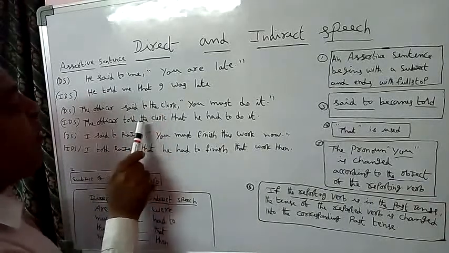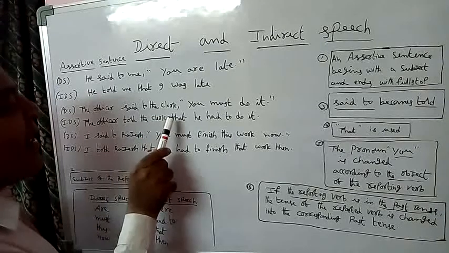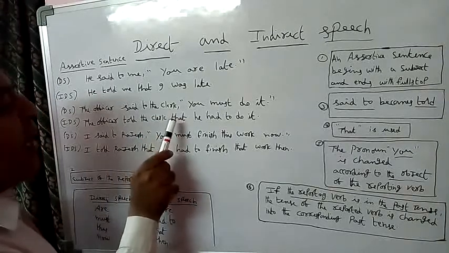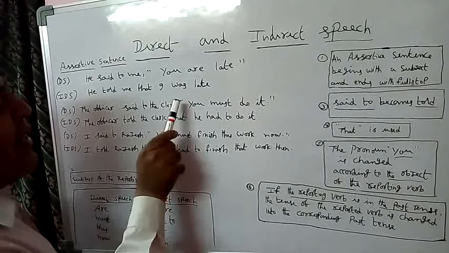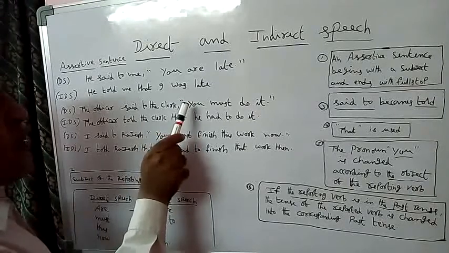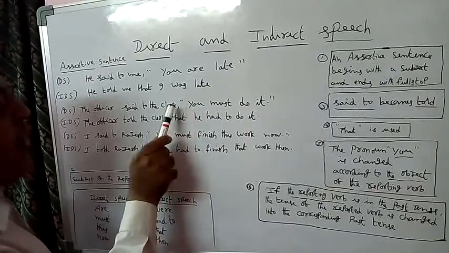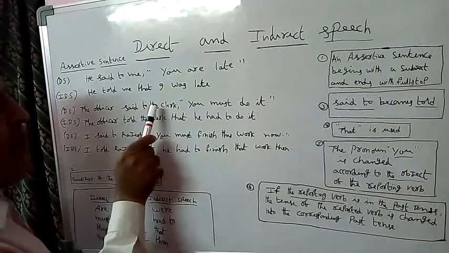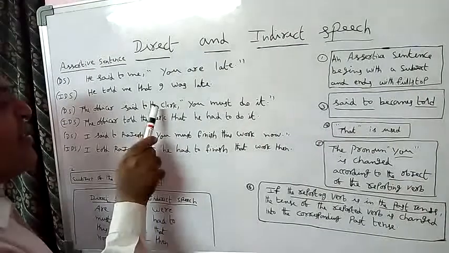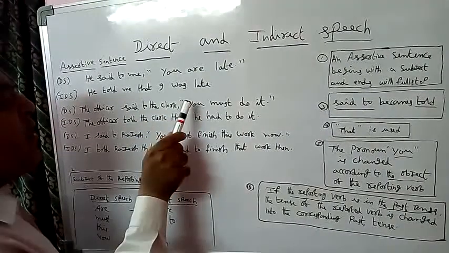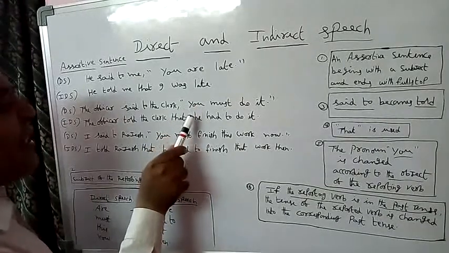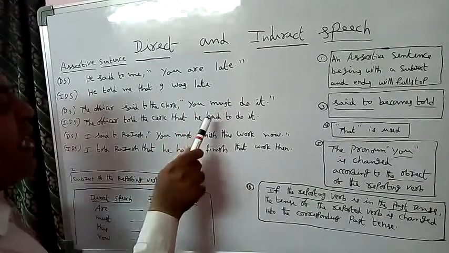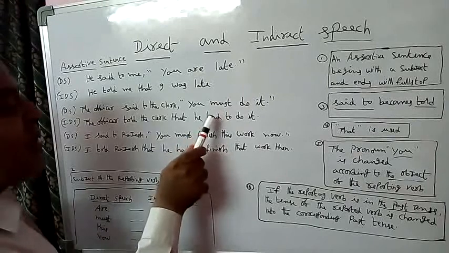The same object we must write, the clerk. "That" is used instead of the comma. Here in the inverted commas, the pronoun "you" is changed according to the object. Here the object is clerk. Clerk means he. You is changed as he. "Must" becomes "had to".